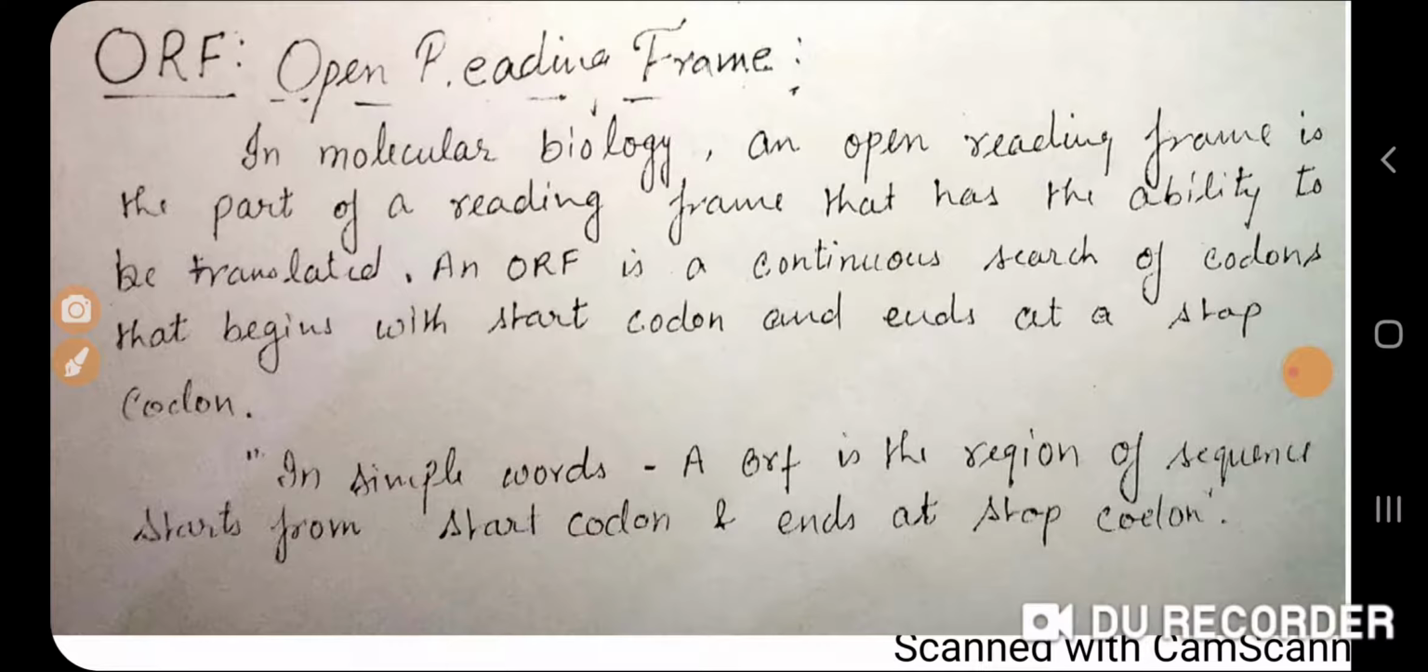So now it will be read in the 3-letter form, and those 3 letters will convert into a particular amino acid. Those particular 3 letters will make a particular amino acid, and the whole chain will make a protein. So how is this process happening? This process will be performed by the ribosome.